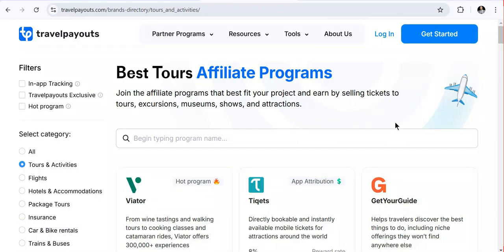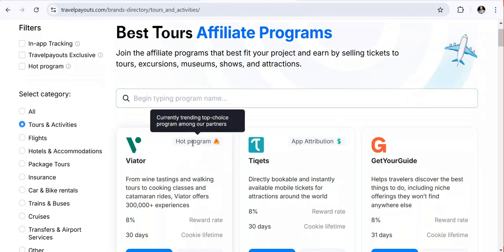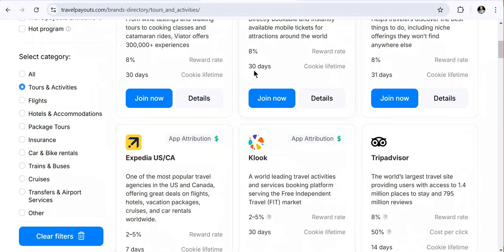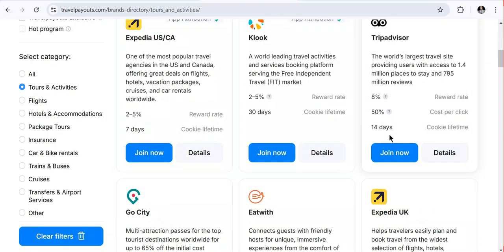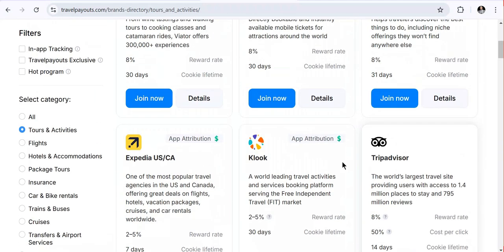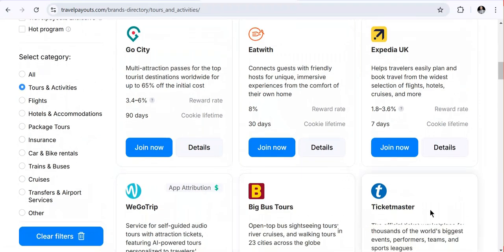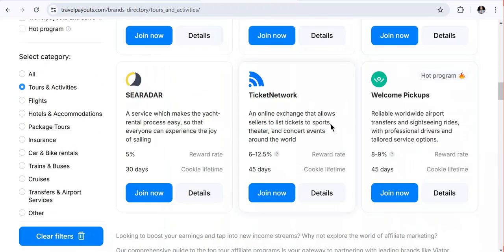You can see I'm getting different programs and affiliate marketing networks that I can join here. For instance, the first one here is called Viator, and there's also Tickets. There is Get Your Guide, which is earning 80% of the sales. You can also see there is TripAdvisor, We Go Trip, Big Bus Tours, Ticketmaster, and Ticket Network. You can also see the differences in the amount or percentage of commission you can earn.